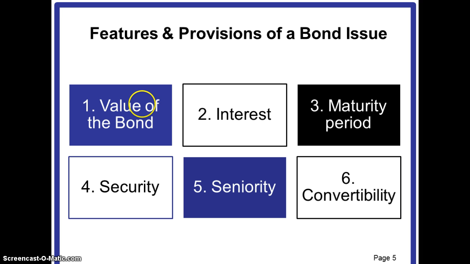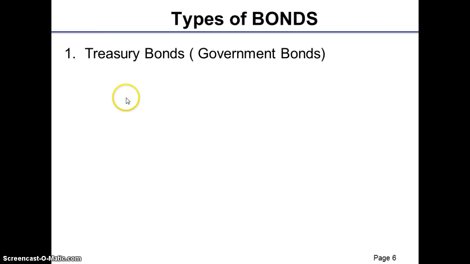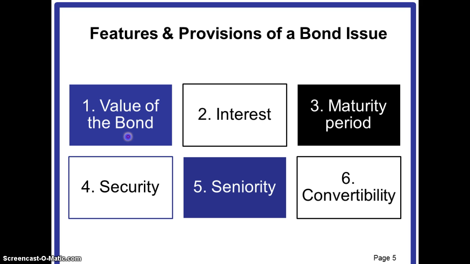If the par value of the bond is say $1,000 and the interest is 10%, then the dollar amount of the interest would be $100, which is 10% of $1,000, or 1000 into 0.10. That is how the interest will be calculated.